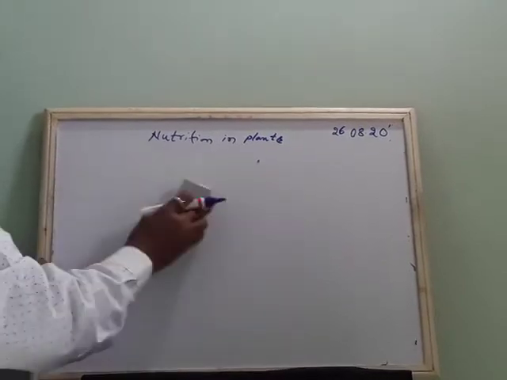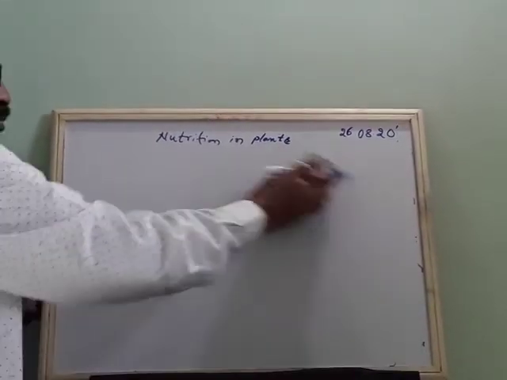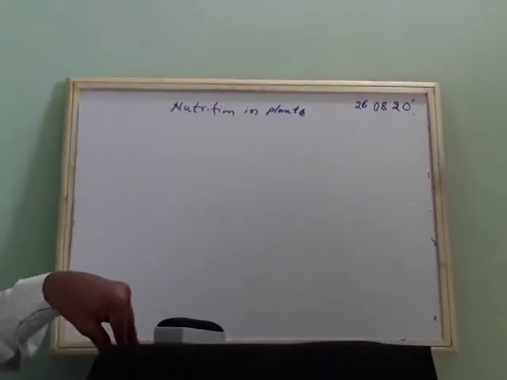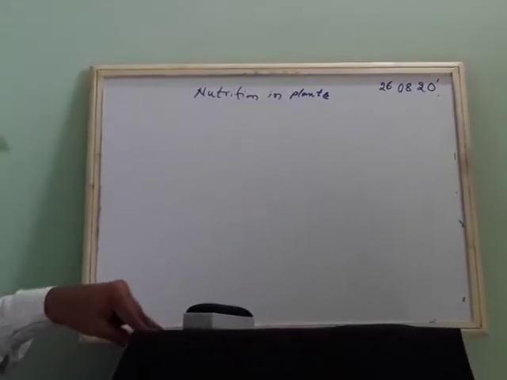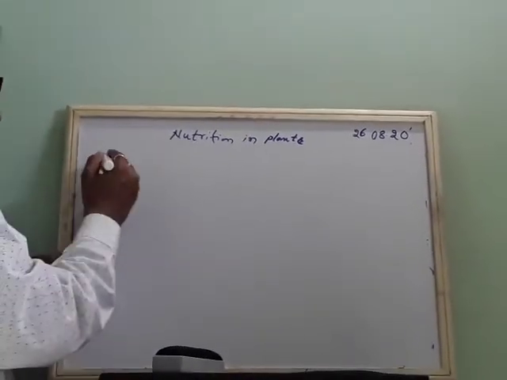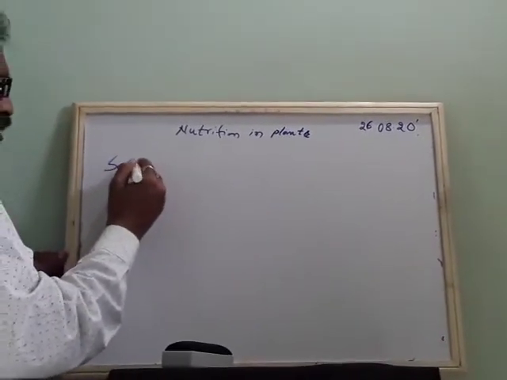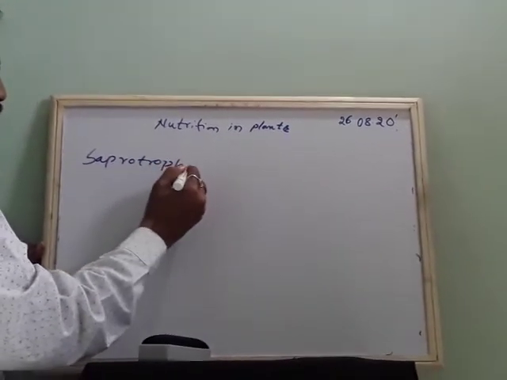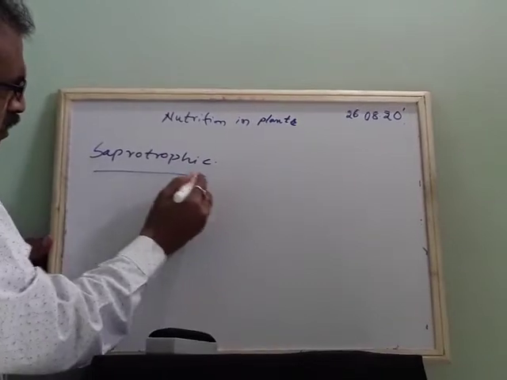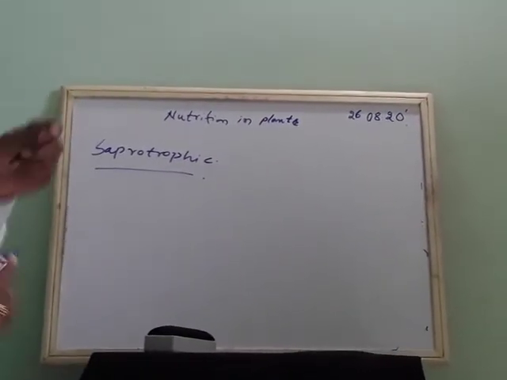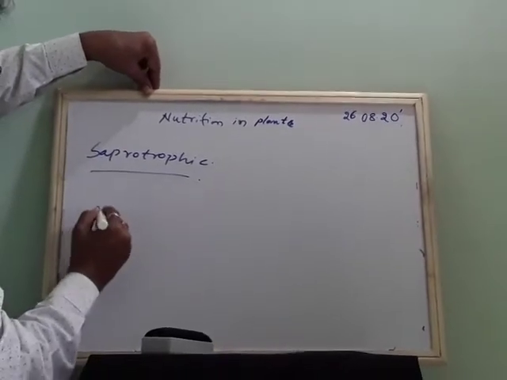Then what is the mode of nutrition in plants? After all, plant preparation, I think photosynthesis, is not there for you. So next, directly we'll go to one more mode of nutrition called saprotrophic nutrition. I'll give one example. Okay, before this you have to know what autotrophs are and what heterotrophs are. So before this, what is an autotroph?